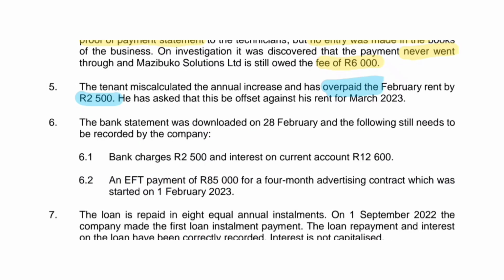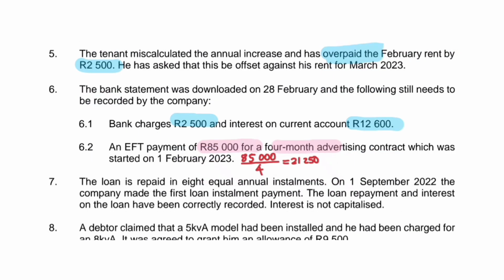The bank statement was downloaded on 28 February and the following still needs to be recorded by the company. Bank charges 2,500, interest on current account 12,600. An EFT payment of 85,000 Rand for a 4-month advertising contract which was started on 1 February 2023. So what this means is that we have paid for advertising services for 4 months, February, March, April, and May. But our financial year ends in February and we're only concerned with recording incomes and expenses that fall in our financial year.